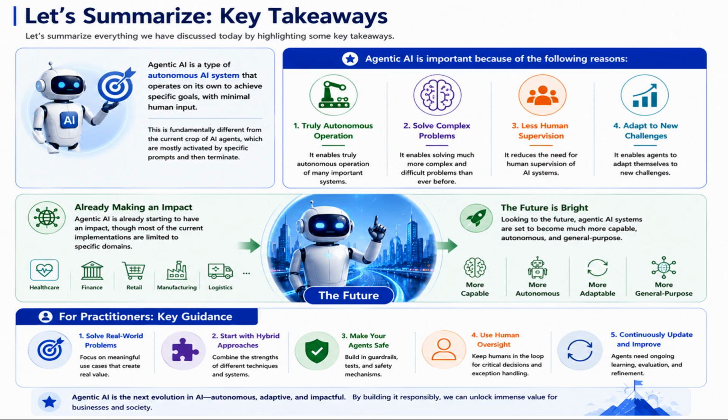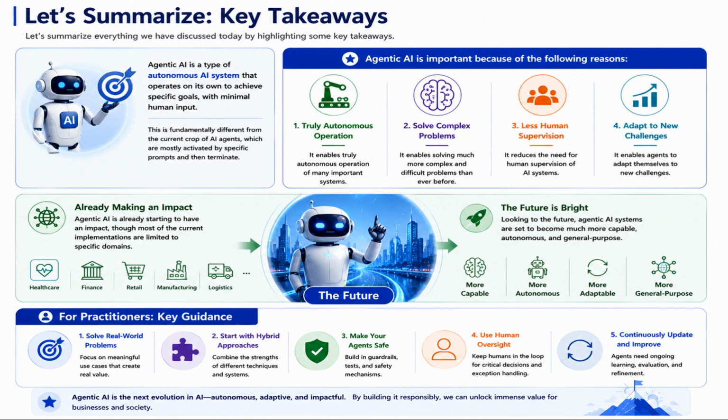Agentic AI is a type of autonomous AI system that operates on its own to achieve specific goals, with minimal human input. This is fundamentally different from the current crop of AI agents, which are mostly activated by specific prompts and then terminate. Agentic AI is important because of the following reasons. It enables truly autonomous operation of many important systems. It enables solving much more complex and difficult problems than ever before. It reduces the need for human supervision of AI systems. It enables agents to adapt themselves to new challenges.